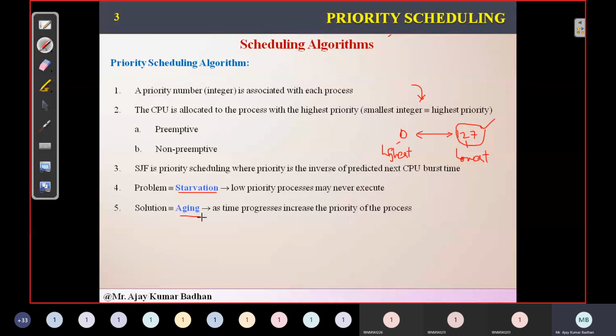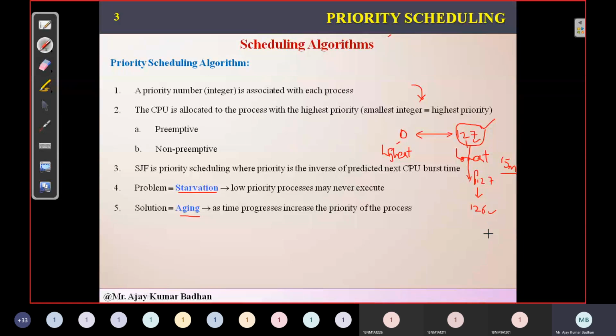Now what aging will do is, for every certain amount of time, it will try to improve its priority. For example, every 15 minutes, let us suppose this is process P127 and it initially has priority 127. After 15 minutes, this P127 priority will become 126. We have increased the priority, even though the number is getting decreased.